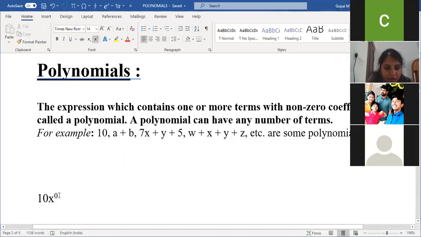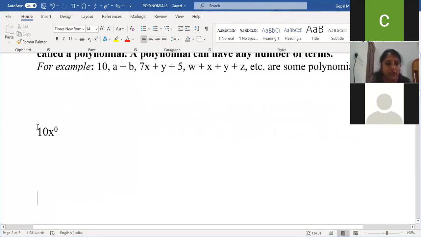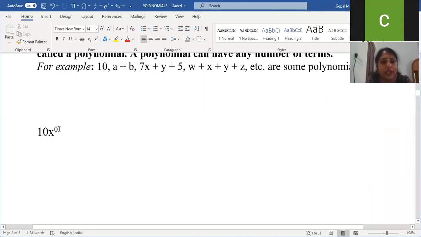Here I show 1. What is the degree of the constant term? 0. Here I mentioned, see here, down I typed here. Can you see here? 10 I can write in the form of x to the power 0. x to the power 0 is 1. 1 into 10 is 10.